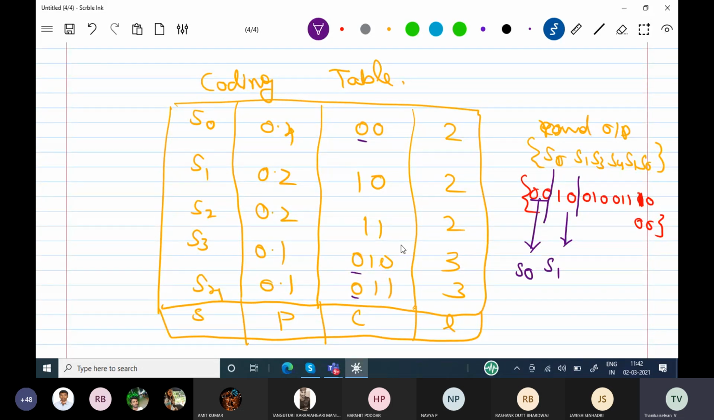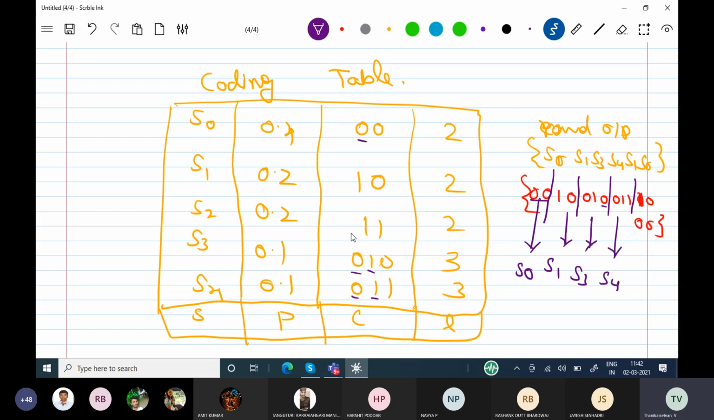0 means there are 3. 0, 1 means there are 2. Here also 1, here also 1. Again you go to the third bit. Third bit 0, 1, 0 means definitely it is going to be S3. So next one is 0. 0 means 3. Next bit is 1, so 2, S3 and S4. Third bit is 1, so S4 will come.